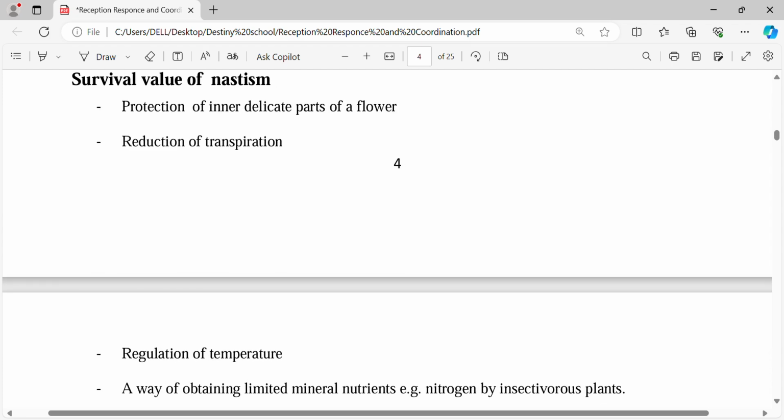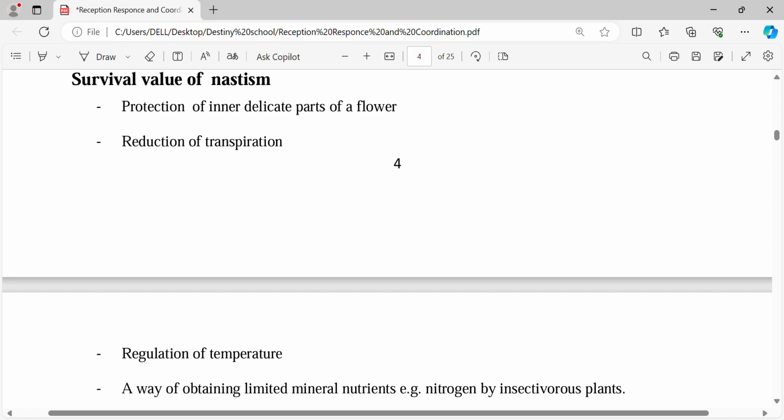Because of how they behave, they are able to protect the inner delicate parts of the flower. For example, hydronasty in the dandelion flower: when there is moist air, it will close, and because of that it will protect the delicate parts of the flower. There's also a reduction of transpiration, because when they close their leaves, for example Mimosa pudica, biology tells us that closing of leaves reduces the rate of transpiration, which is the process whereby plants lose water in the form of water vapor.